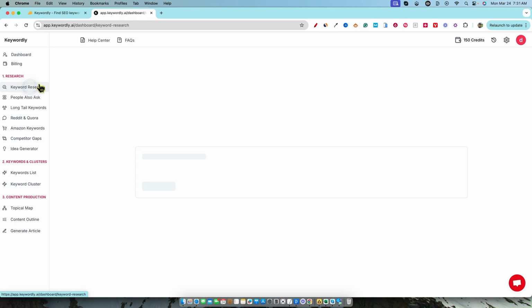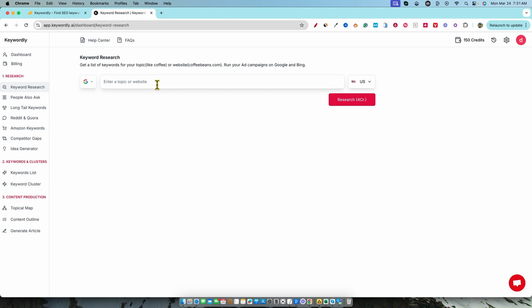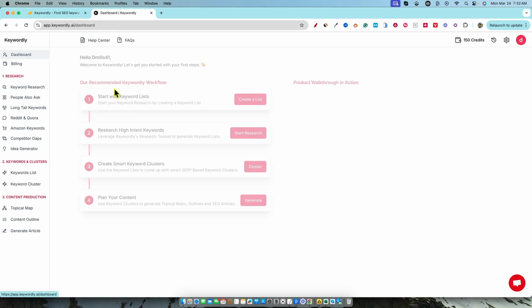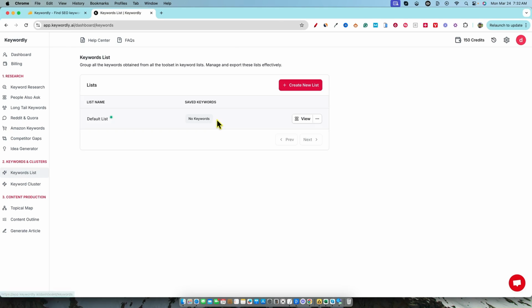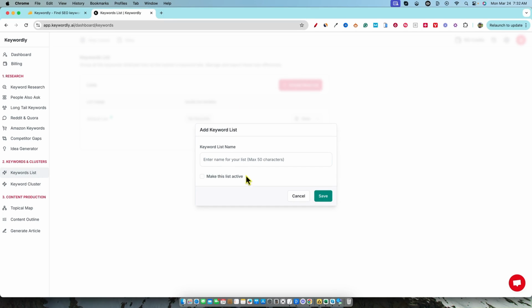Okay, so you can click on keyword research, and we can just right off the bat start doing keyword research. But I'm going to go back to the dashboard just to show you that you could also use their template. So start with keyword list. We're going to click on that. It says we want to start a new keyword list. I'm going to say create new. What do we want to go with this time? I'm going to go like this.